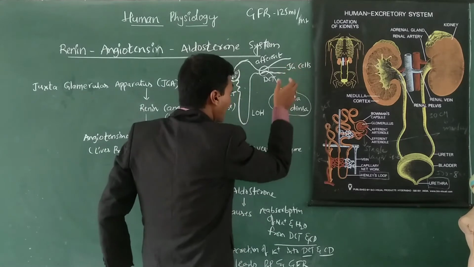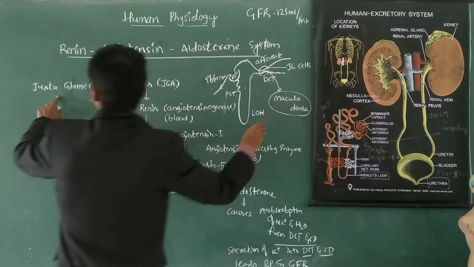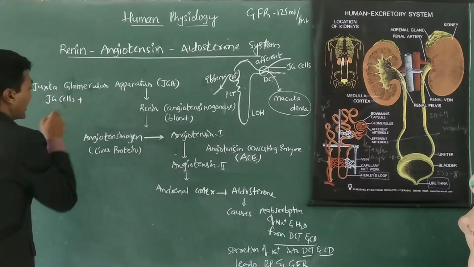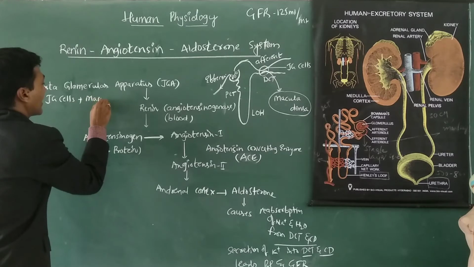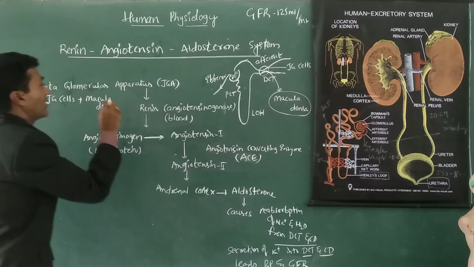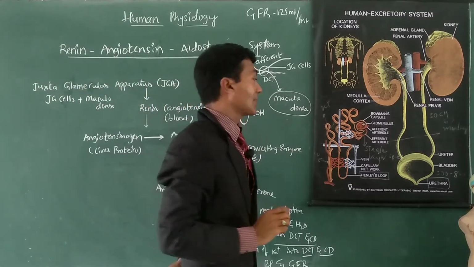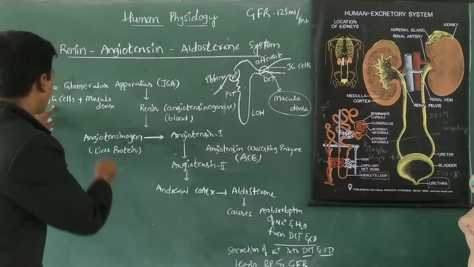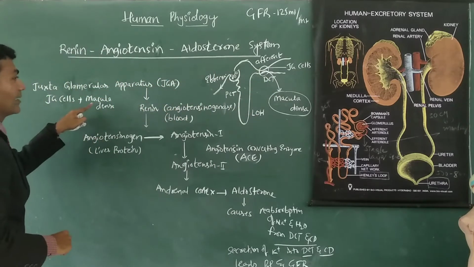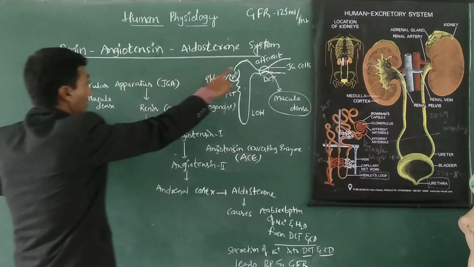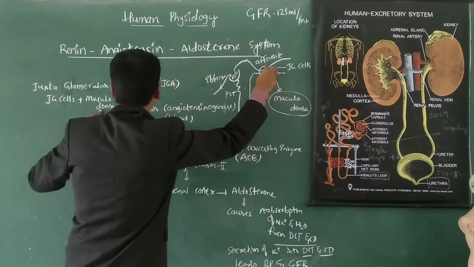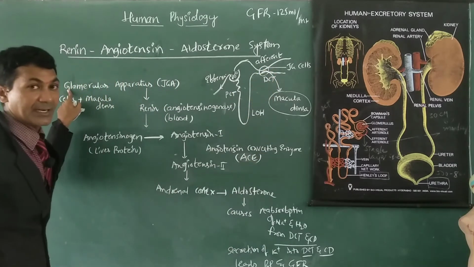These JG cells and macula densa together are called the JGA. So juxtaglomerular cells plus macula densa together are called the juxtaglomerular apparatus. JG cells are related to the afferent arteriole, and macula densa is associated with the DCT. Together they form the juxtaglomerular apparatus.